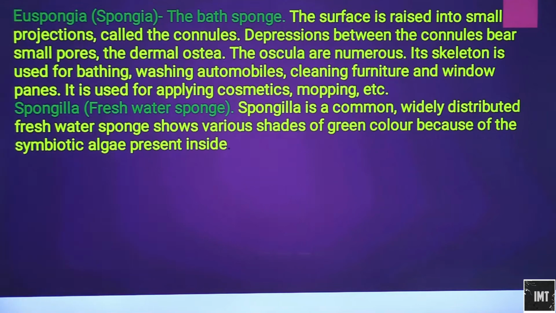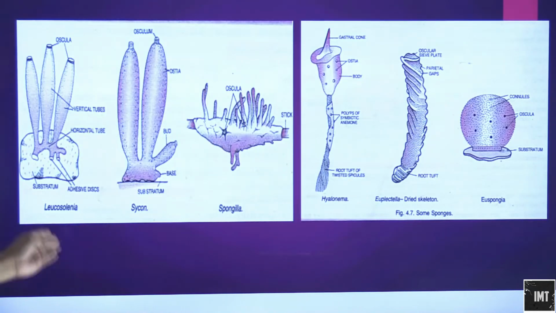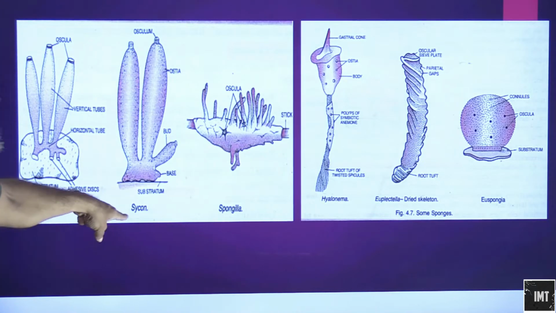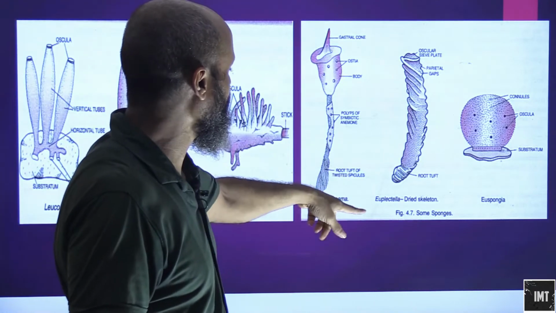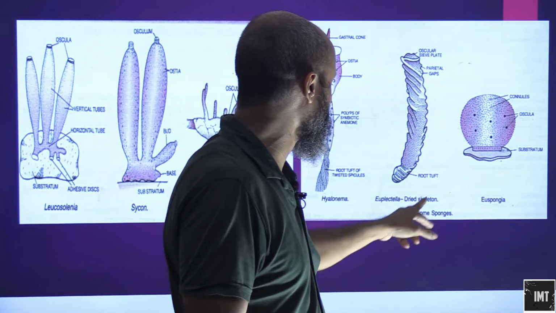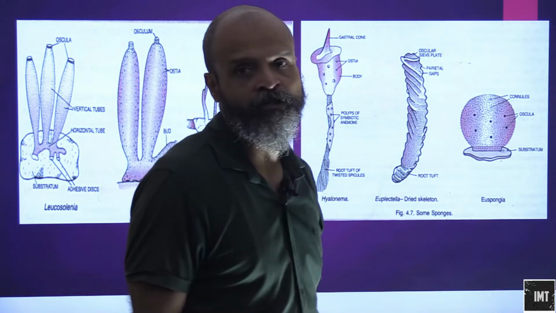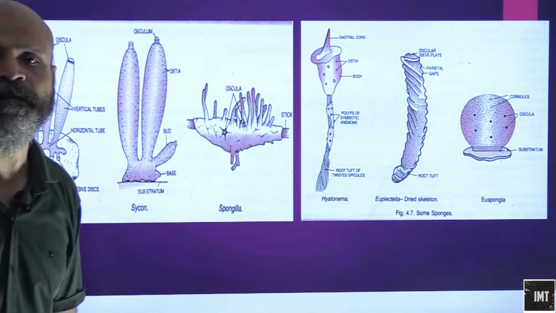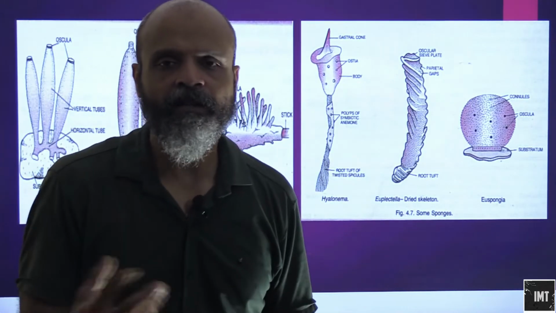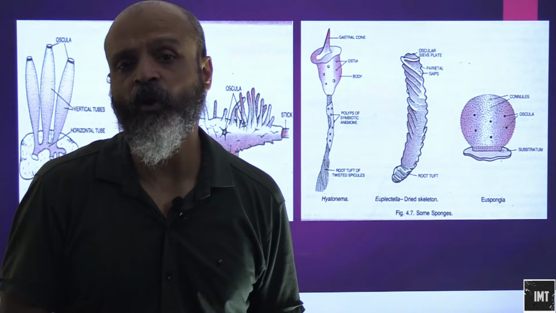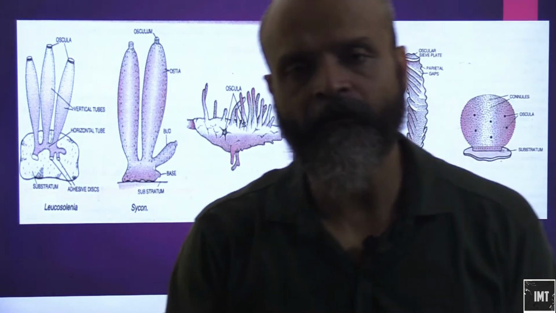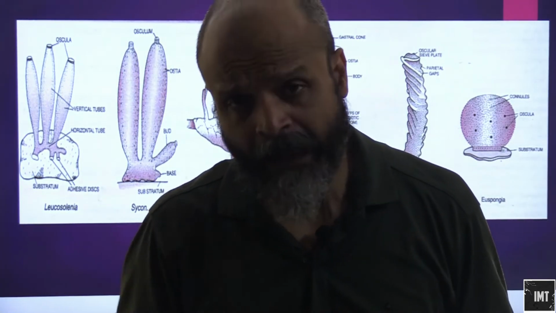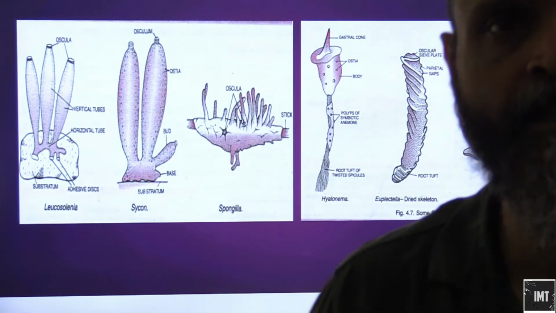All right, so these are the Leucoselenia. This is how the Leucoselenia will look. This is how the Sycon will look. Then we have Spongilla. Then we have Hyalonema. Then we have the dried skeleton. Then we have the Euspongia. So this more or less completes the entire section of sponges. We will try and cover the remaining part. So stay tuned.